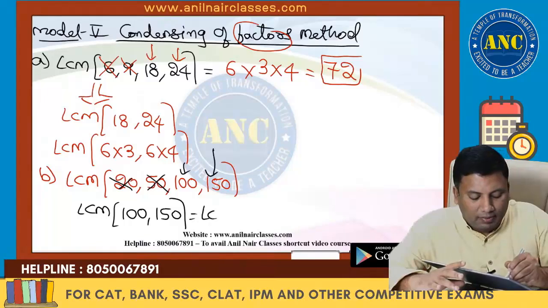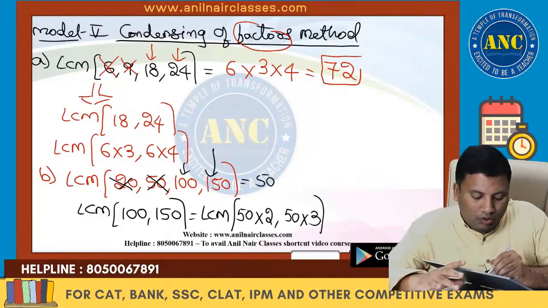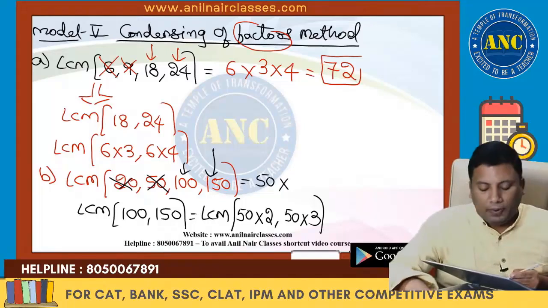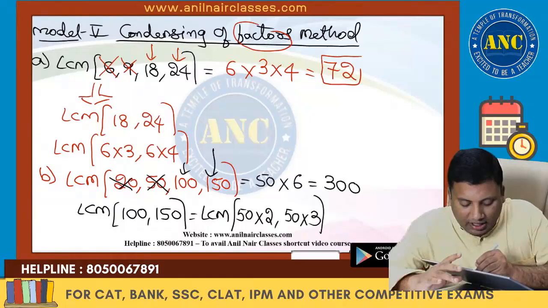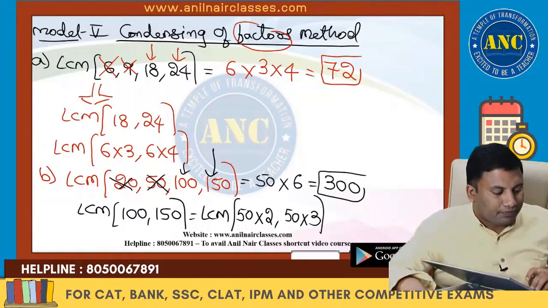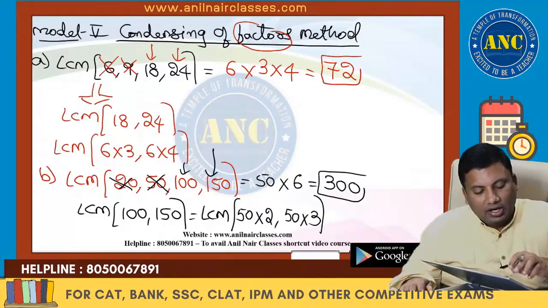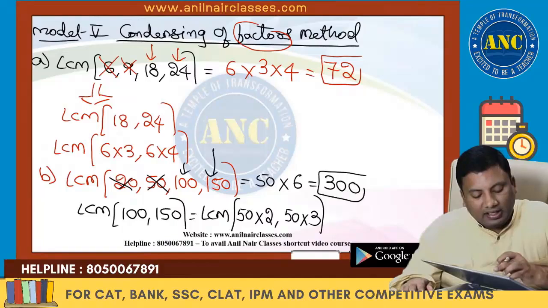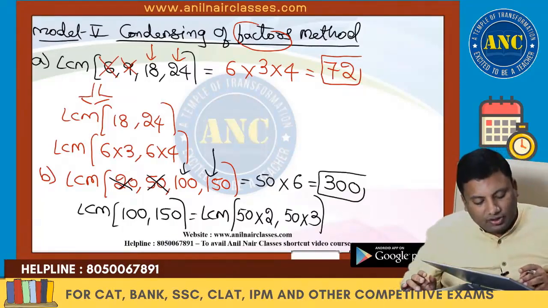So this will become LCM of 50 into 2 comma 50 into 3. If I take 50 common, 2 and 3 are co-prime numbers. LCM of co-primes is their product. 50 into 6 it is 300. I hope the idea is clear. 20 is a factor of 100, so 20 is removed. 50 is a factor of 150, so 50 is removed. 50 also is removed.